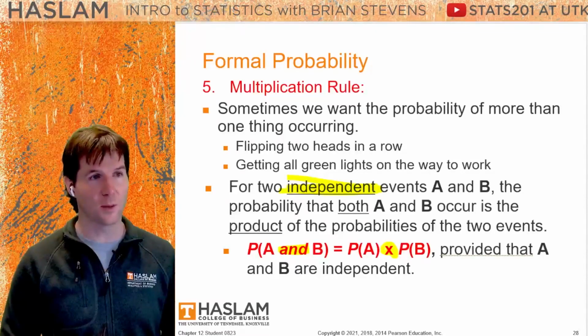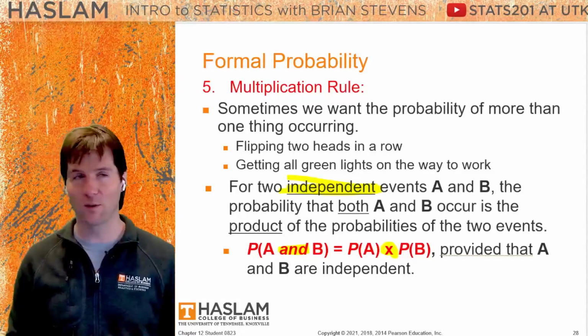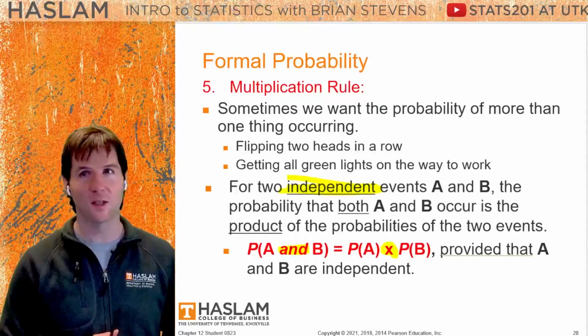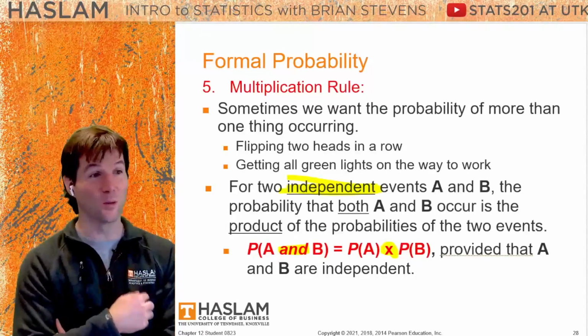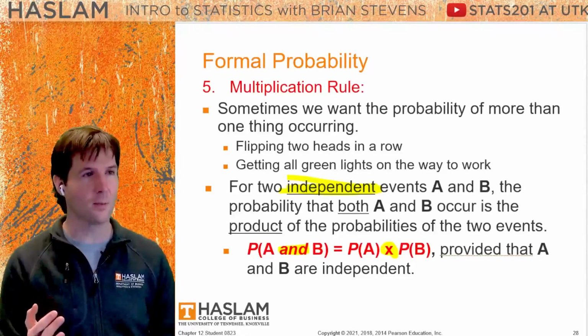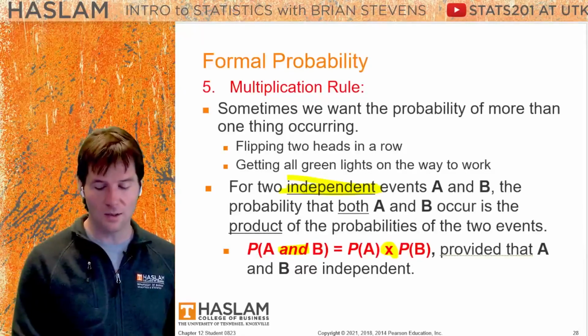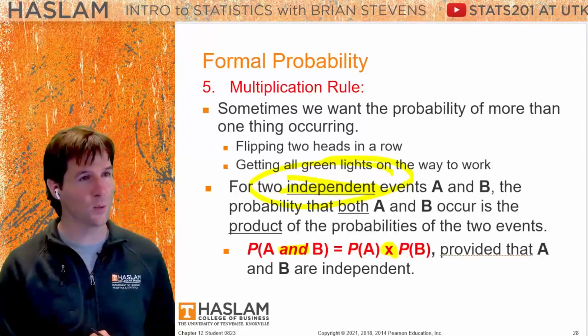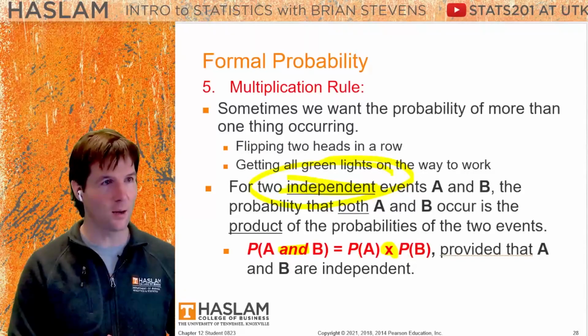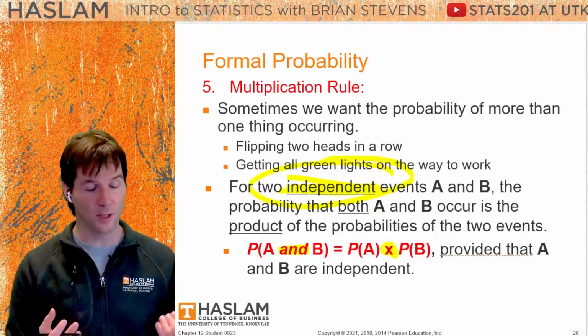Independent ideas would be something like your favorite basketball team winning tonight and your favorite baseball team winning. You could say, well, maybe that city is doing really well. Well, I don't think a basketball team wins and then that influences a baseball team to win. So in that instance, your two teams winning would have independent outcomes. Your baseball team winning would not influence your basketball team winning.